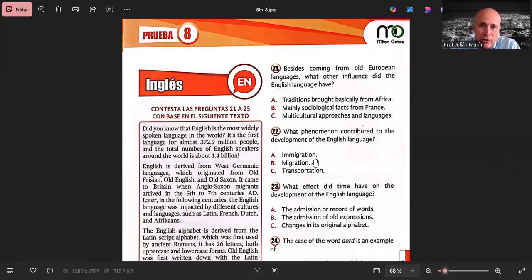And this is intentional too, so we can also develop our reading comprehension, meaning that with one time reading, we can answer the questions. Okay.